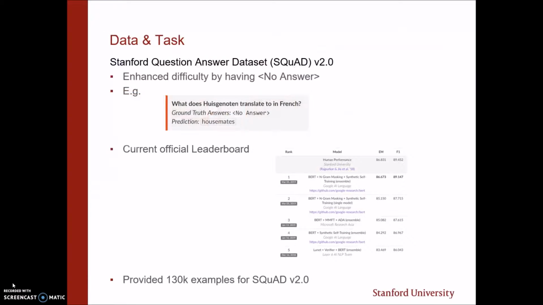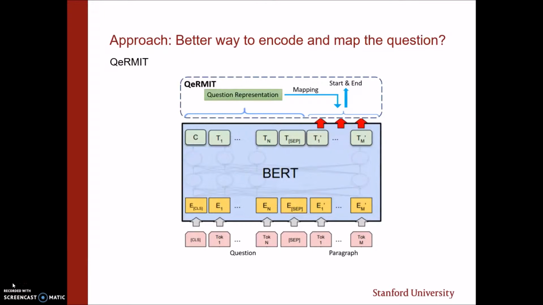Our specific question answering task here is using the Stanford Question Answering Dataset version 2.0, or SQuAD. The difference between SQuAD version 2.0 and 1.0 is that SQuAD 2.0 is more difficult because it has questions that do not have an answer, just as the example given on the screen. As of February 2019, all of the top 10 models on the official leaderboard utilize BERT in some manner. Our dataset has 130,000 examples as training data. We'd also like to point out that the training data that we have provided is slightly different from the official training data if you're trying to reproduce our results.